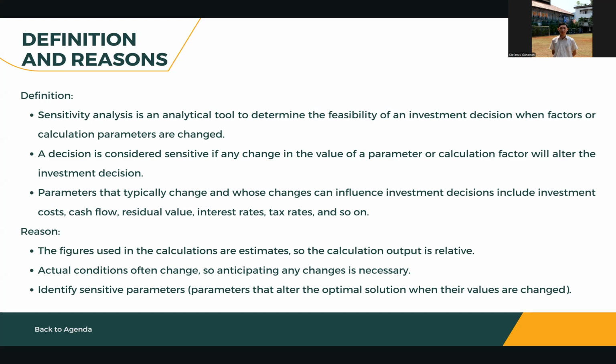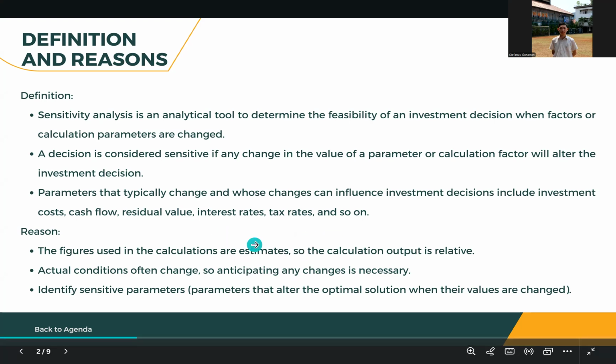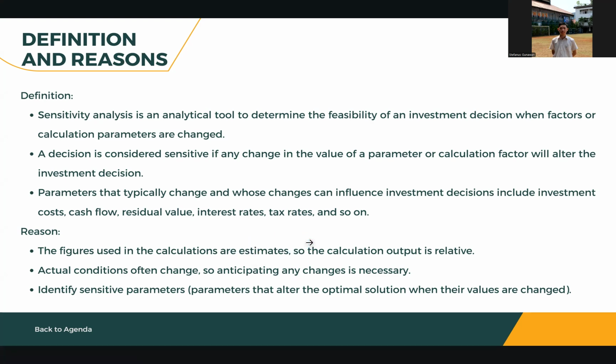So this thing is done because the figures used in the calculation are estimates. So it's not an exact value, of course. It can be estimates and projections. So the calculation output is relative, not exact. The feasibility analysis is never exact. Then the actual conditions often change, so anticipating any change is necessary. And then you want to identify the sensitive parameters, or the parameters that alter the optimal solution when their values are changed.